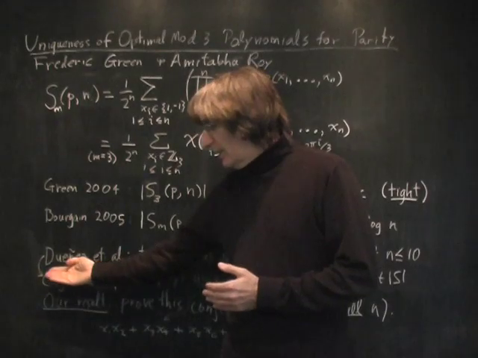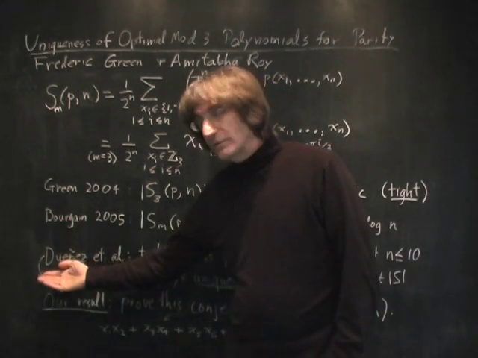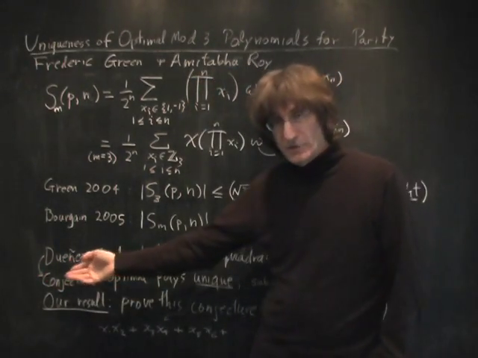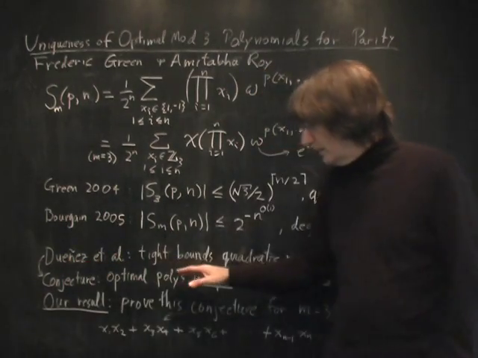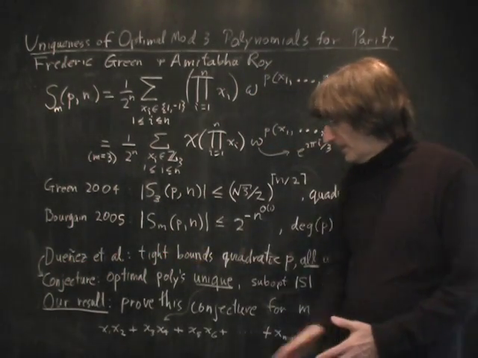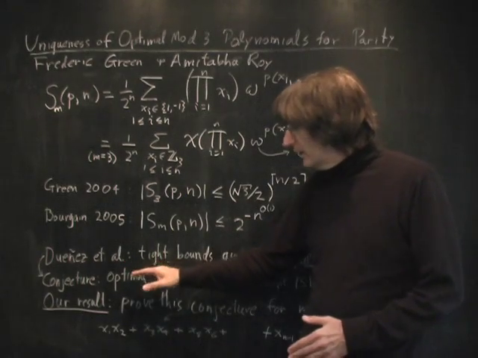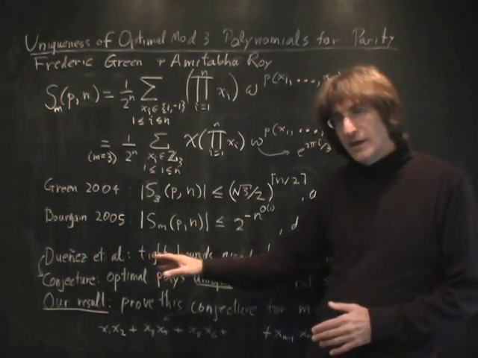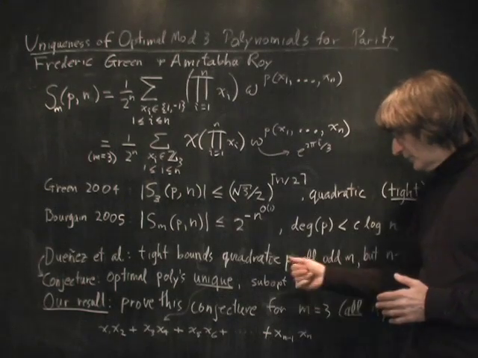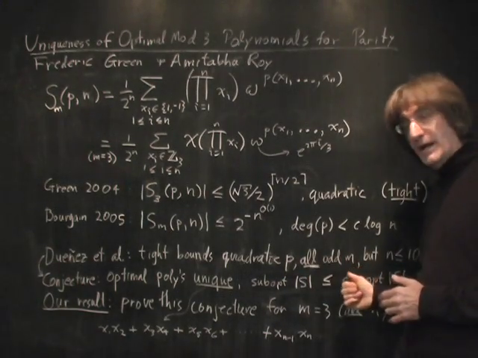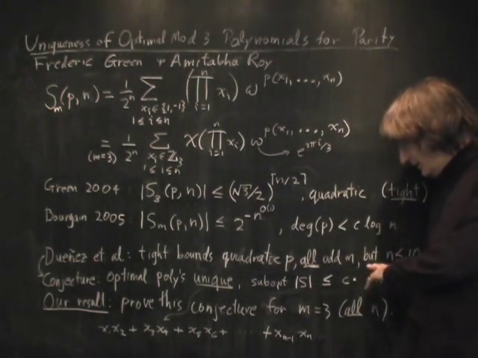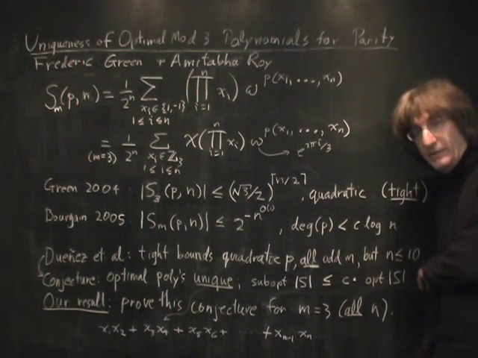And around the same time, in a paper by Duenas, Miller, Roy, and Straubing that appeared in Journal of Number Theory, they looked at the quadratic case and indeed obtained exactly the tight bounds you would expect for quadratic polynomials in all odd m, but only going as far as 10 variables.